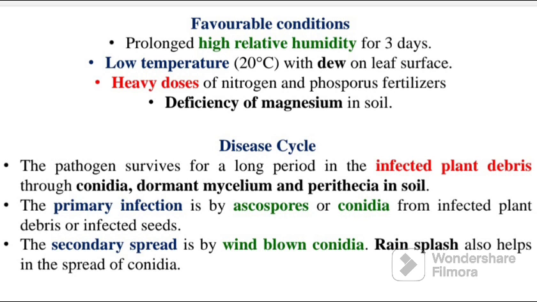Disease cycle: the pathogen survives for a long period in the infected plant debris through conidia, dormant mycelium and perithecia in the soil. The primary infection is by ascospores or conidia from infected plant debris or infected seeds. The secondary spread is by wind-blown conidia. Rain splash also helps in the spread of conidia. All these points are very important, but high relative humidity, low temperature, heavy doses of fertilizer and magnesium are very important. And then primary infection is caused by plant debris.